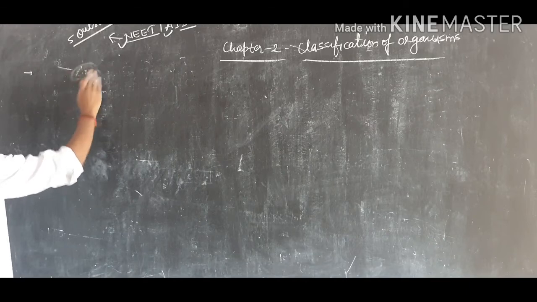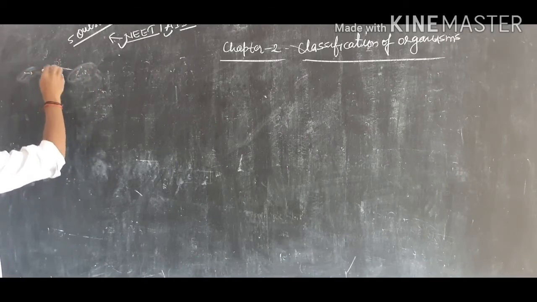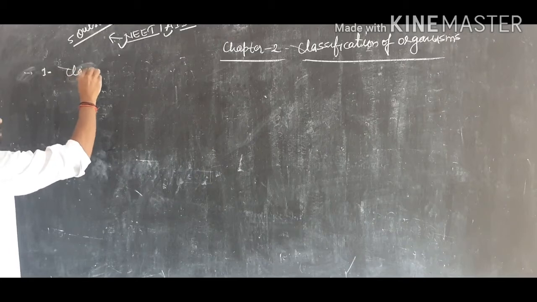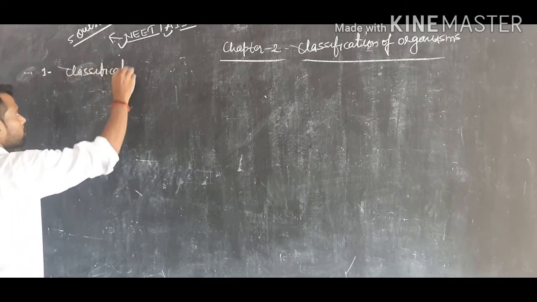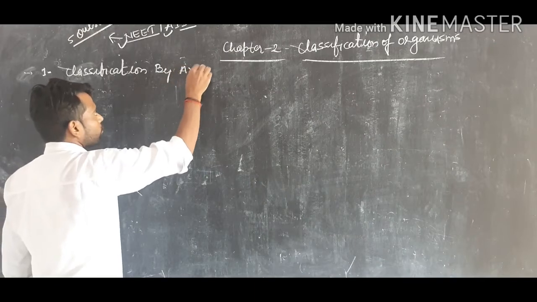First I will discuss classification by Aristotle.